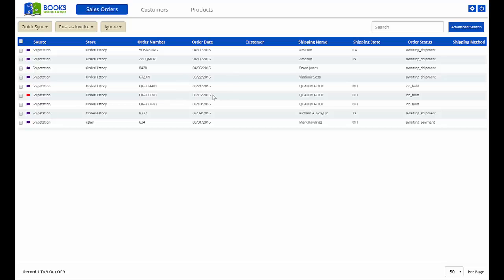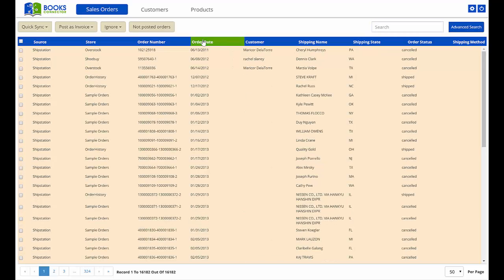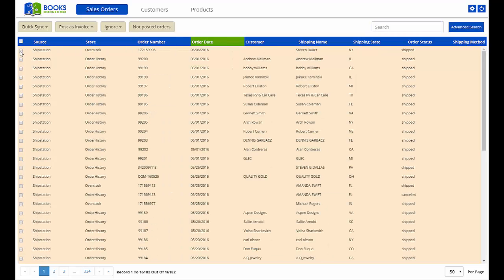When we do the initial load, all we load are orders that are awaiting shipment, on hold, or awaiting payment. If you want to see your historical records, you click on the Ignore Power button and click on View Previously Ignored.